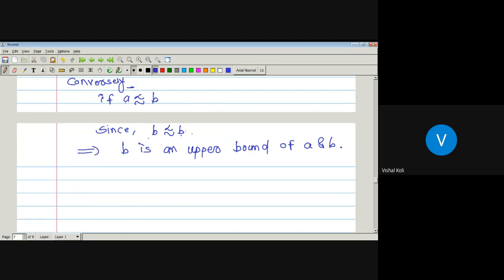A join B is the least upper bound of A and B. Now here B is an upper bound of A and B, but the least one is A join B. Then what is the relation between A join B and B?